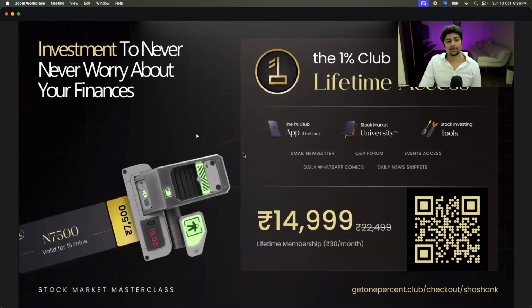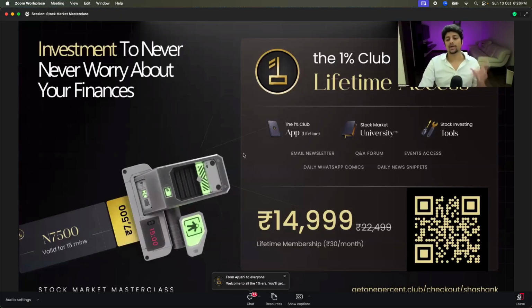Is there any rule to decide the quantity of shares to buy? Very good question. I would say it should not be more than 10% of your entire invested amount. If I'm investing 1 lakh, then each share holding should not be worth more than 10,000. Whatever the quantity is, it should not be worth more than 10,000. The weightage of each stock in your portfolio should be 10%, not more.